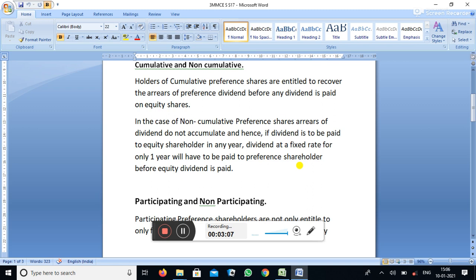Remember that non-cumulative preference shareholders have a right only to receive the current year dividend but not arrears of dividend.